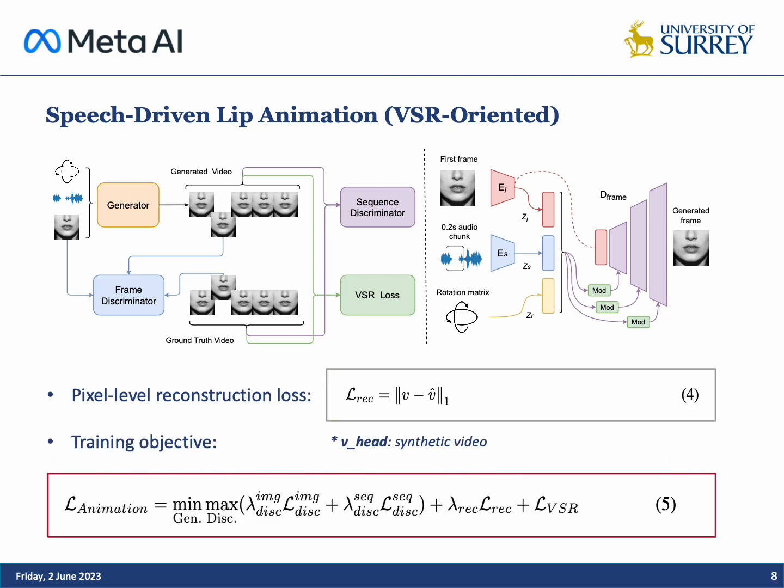The total training loss of the speech-driven lip animation model is a combination of the frame discriminator loss, the sequence discriminator loss, our proposed VSR perceptual loss, and a pixel-level reconstruction loss. The output space of the lip animation model is the same as the VSR input space.